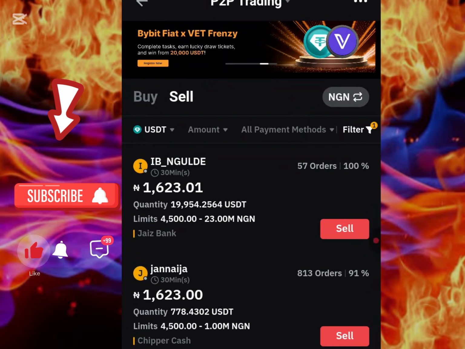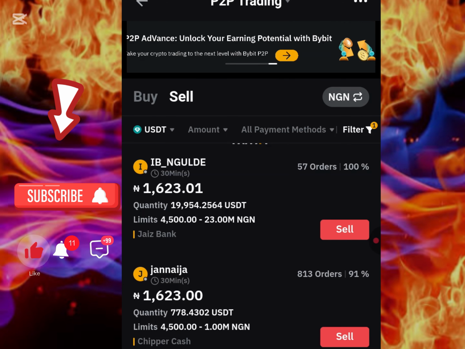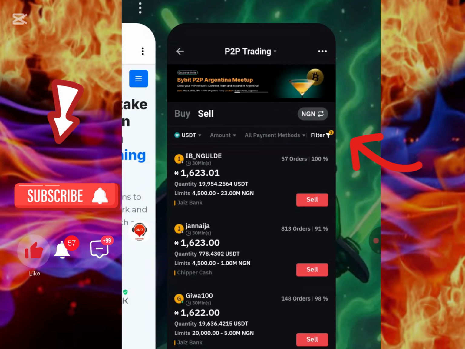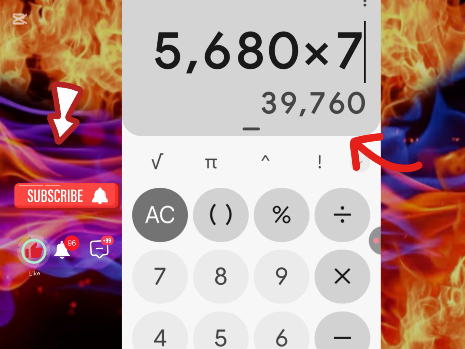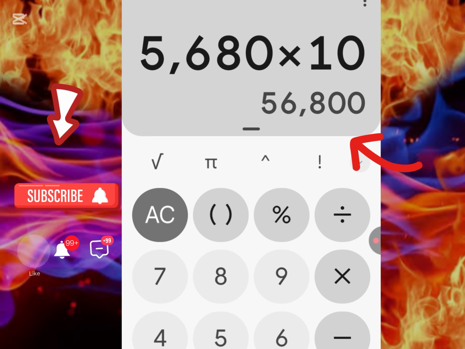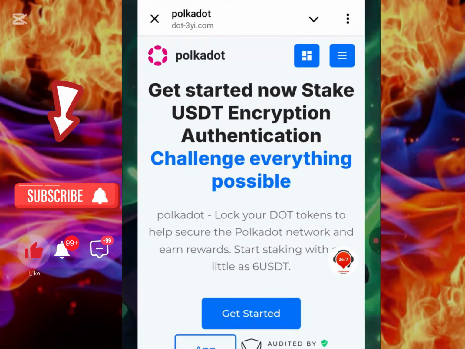Now, I'm showing you guys this information is valid to those people that are in Nigeria. You can see this is the current rate of what USDT is converting to Naira, and this is what you are going to be earning in the space of 7 days, and this is what you are going to be earning in the space of 10 days, depending on how much you stake on this platform. This is currently like 2x and above. So quickly, let me show you guys how to get started on this platform.